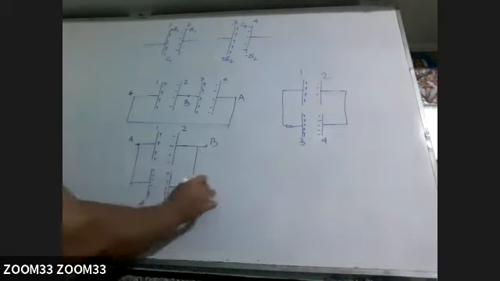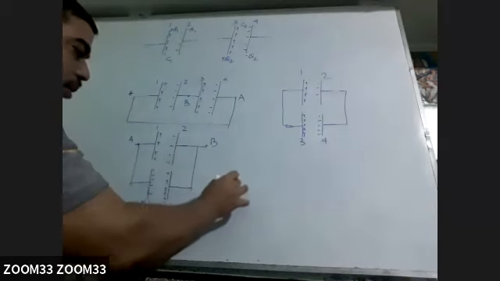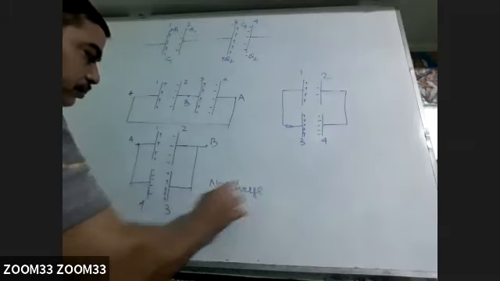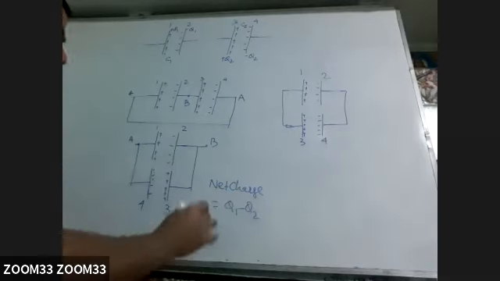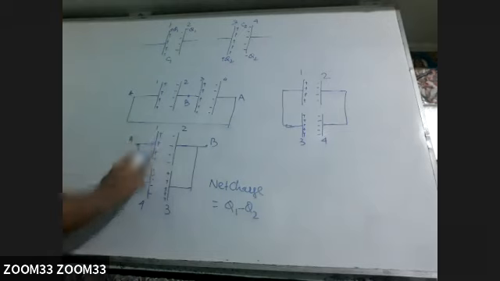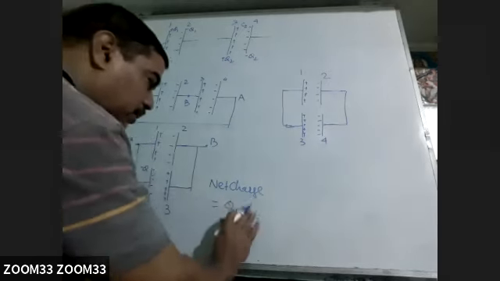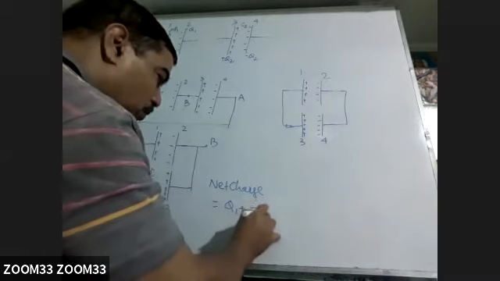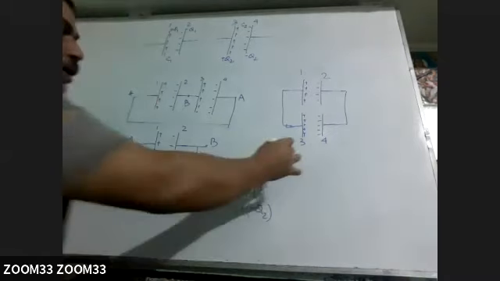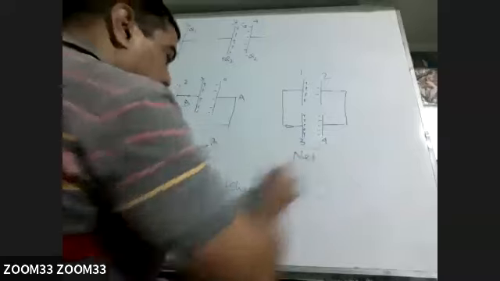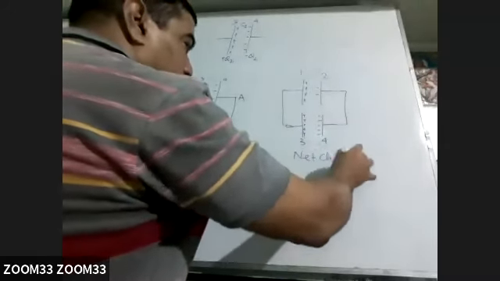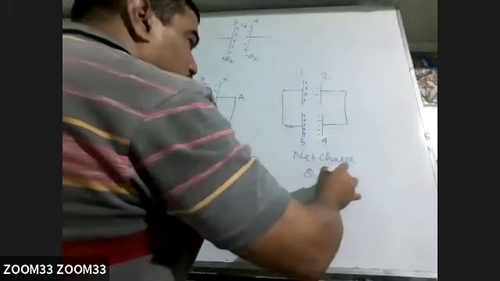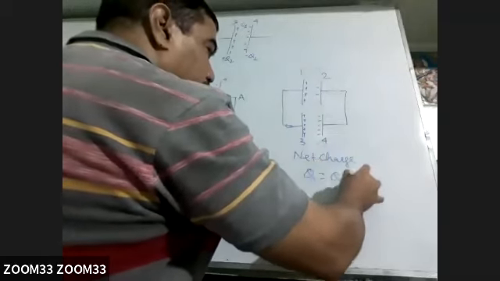So in this case, net charge is how much? Q1 minus Q2. Here, this positive plate and this negative plate are connected, so it is plus minus Q2. But here the net charge Q is Q1 plus Q2.